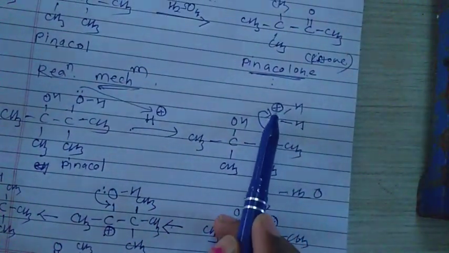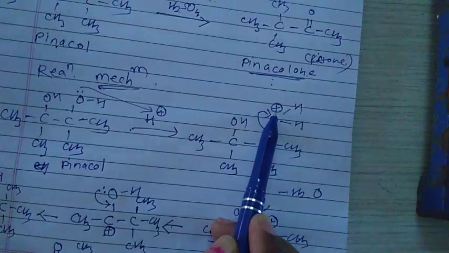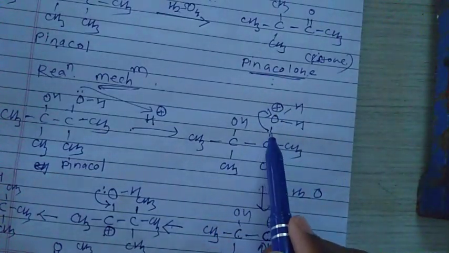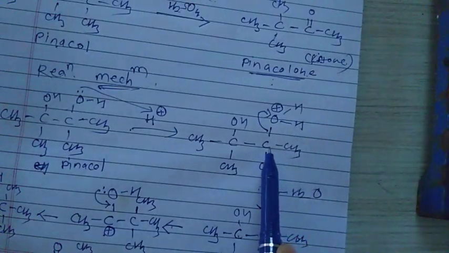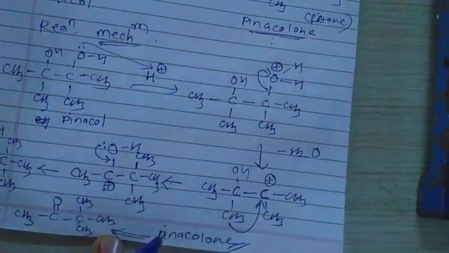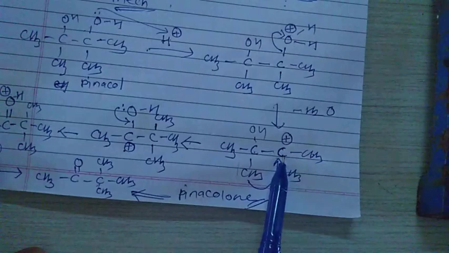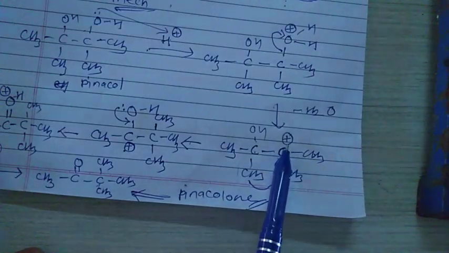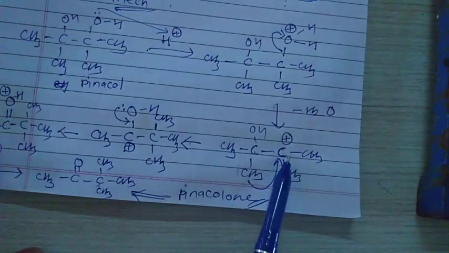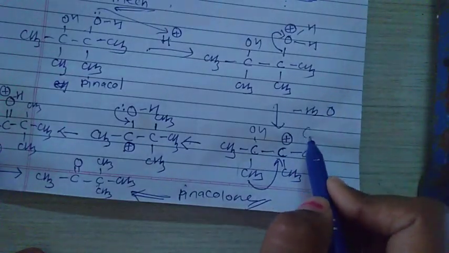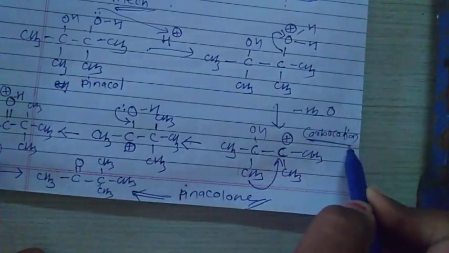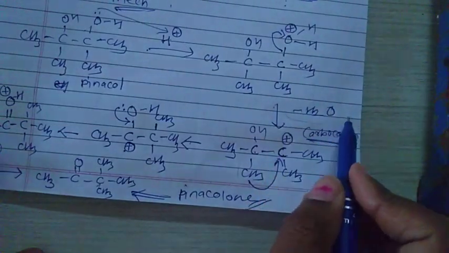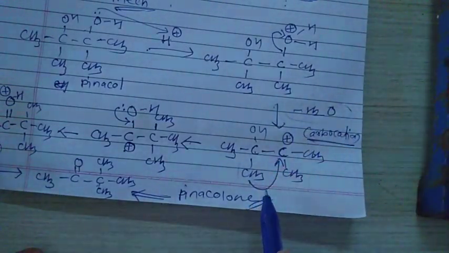This oxygen has a positive charge. That's why there is a removal of this water molecule, and this carbon decreases its valency, and that's why the carbon becomes positively charged. This positively charged carbon is called a carbocation. This carbocation is formed by removing this water molecule.